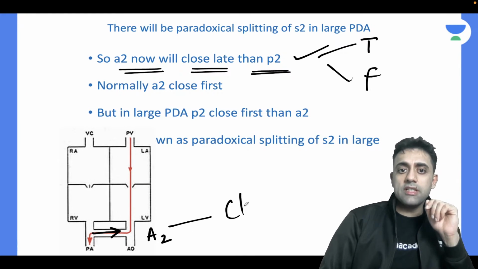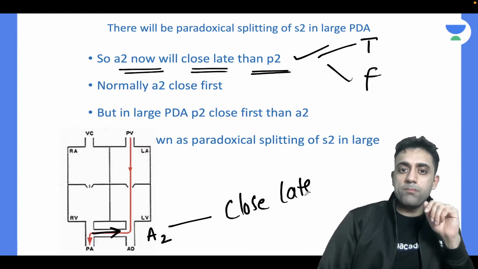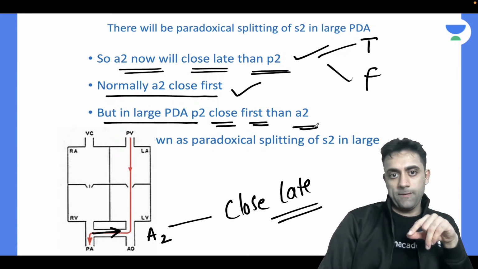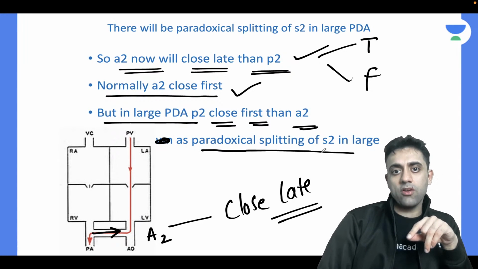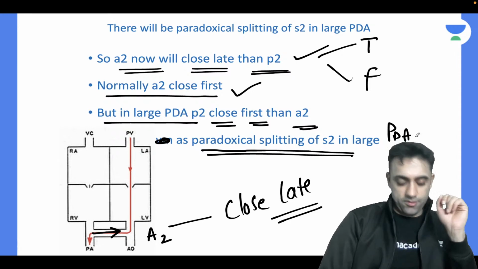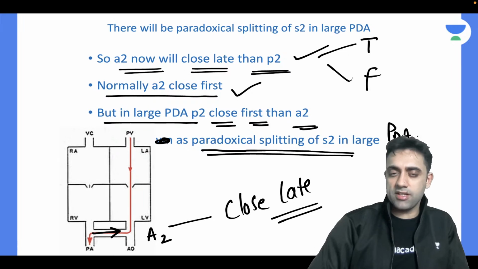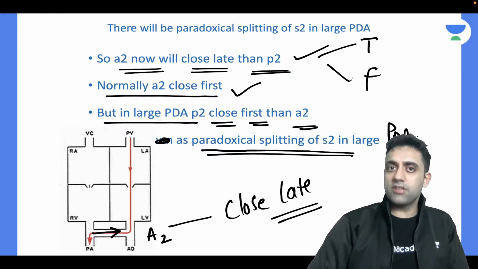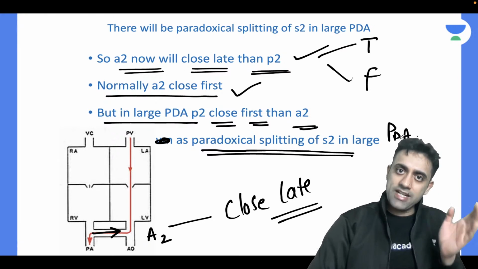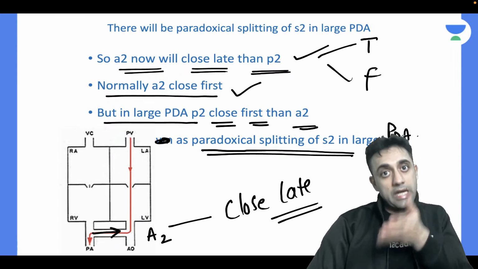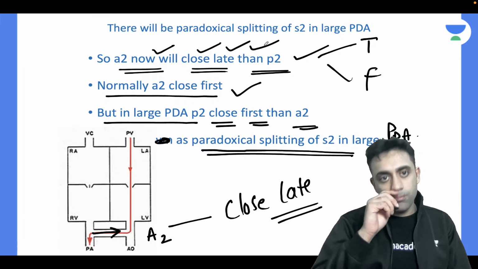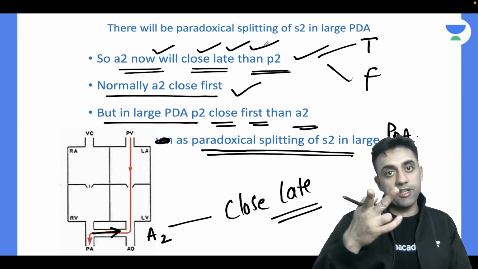Now A2 will close later than P2, because normally A2 closes first, but in large PDA, P2 closes first, before A2. This is known as paradoxical split in a case of large PDA, because in a large PDA a shunt which was left to right becomes right to left. Normally A2 closes earlier than P2, but now A2 will close later than P2. So this is a paradoxical split.